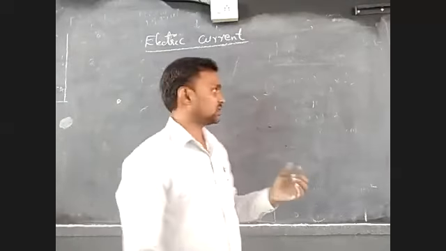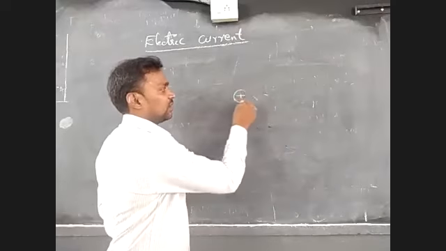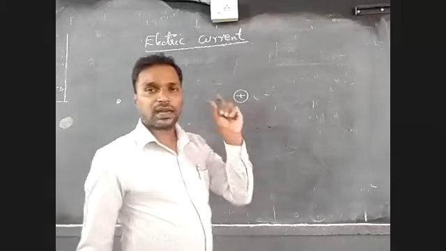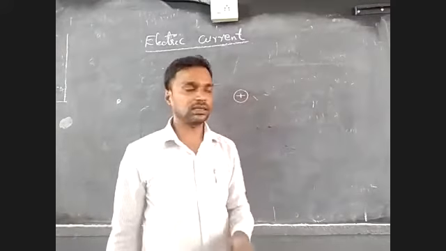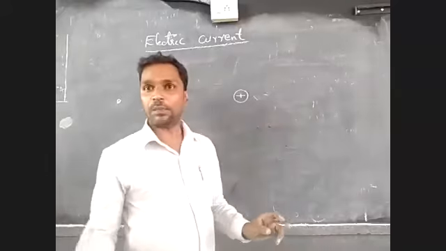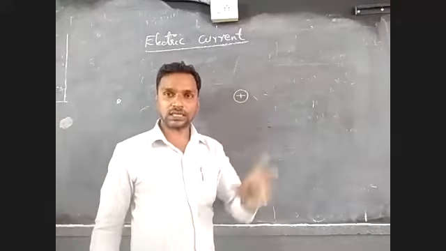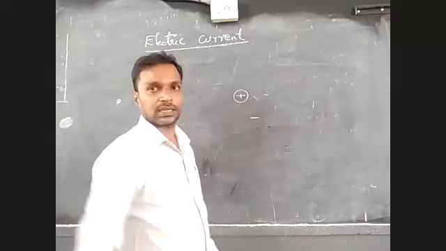Now, electric charge, suppose we are having a negative charge or positive charge. Listen, suppose I am having a positive charge. You know that like charges repel each other, unlike charges attract each other. Now, I am bringing another opposite charge here. Negative charge is here.